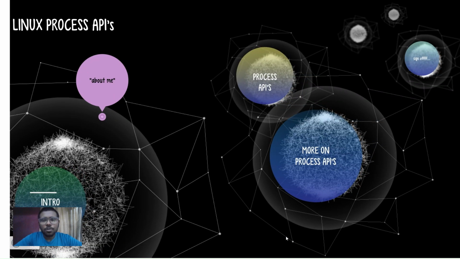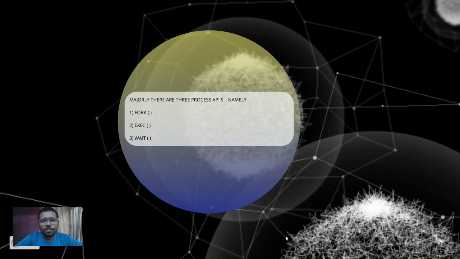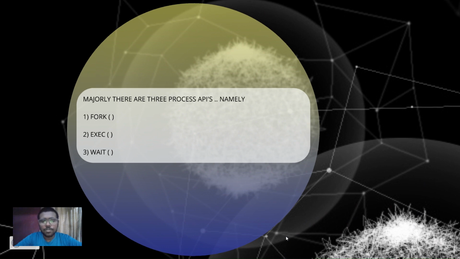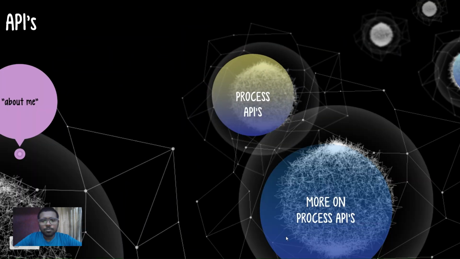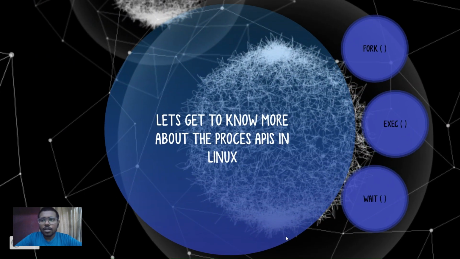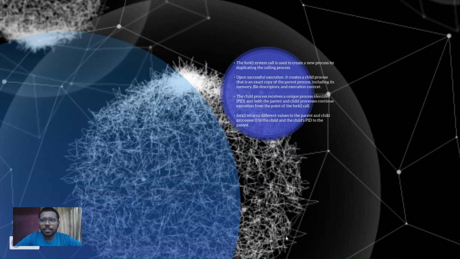Now let's get to know what the process APIs are. There are majorly three process APIs, which are fork, exec and wait APIs respectively. Now let's get to know more about these APIs. First, we'll start with the fork API.